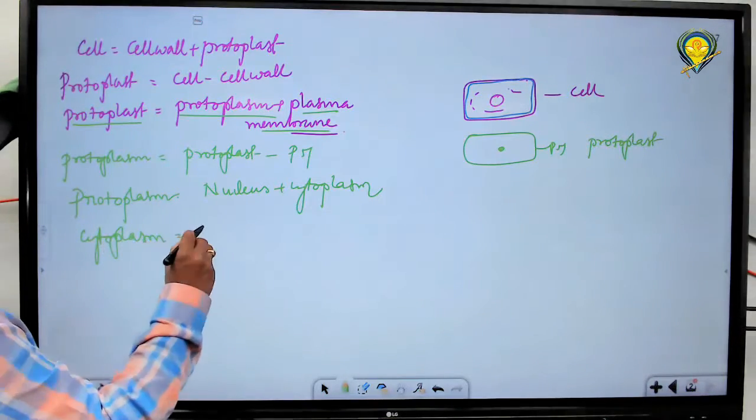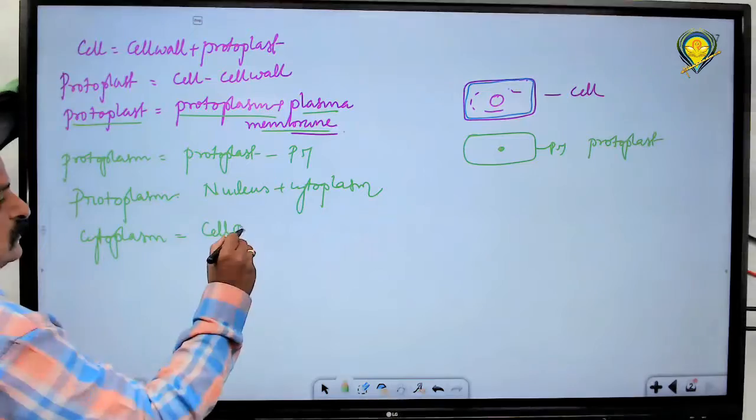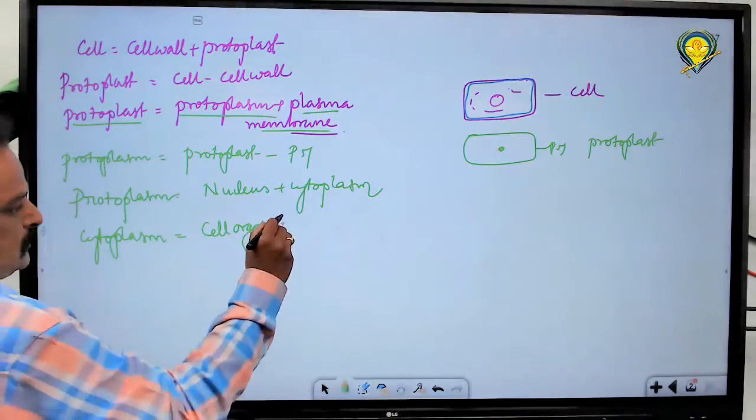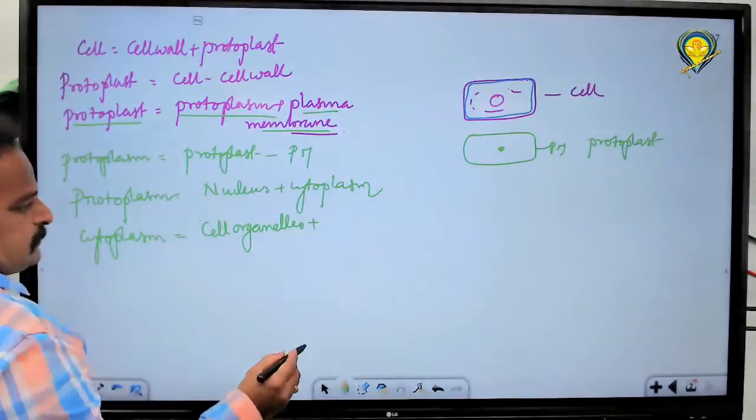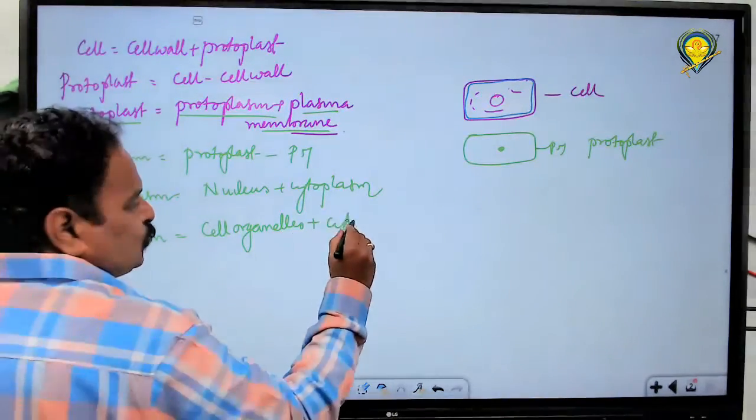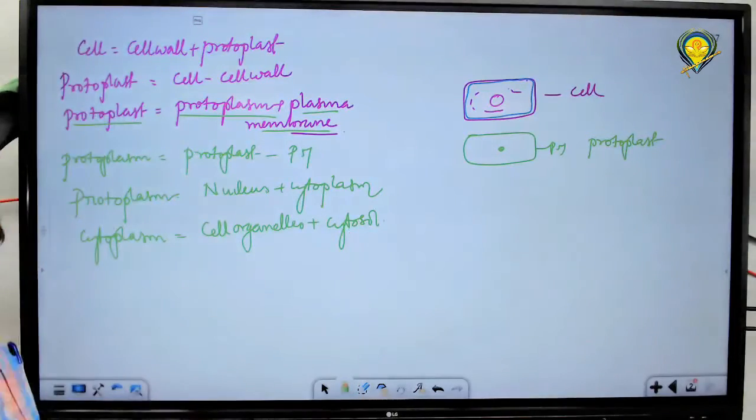Cytoplasm is nothing but cell organelles plus cytosol, fluid part. Okay, cell organelles plus cytosol. What is cytosol?